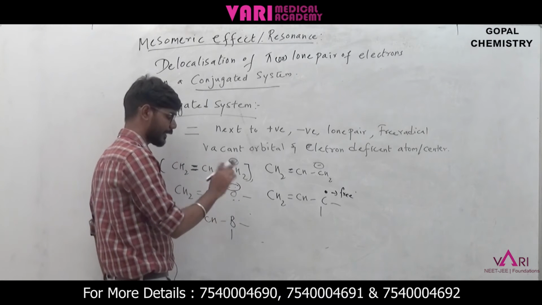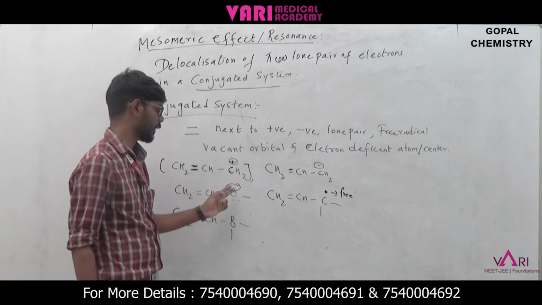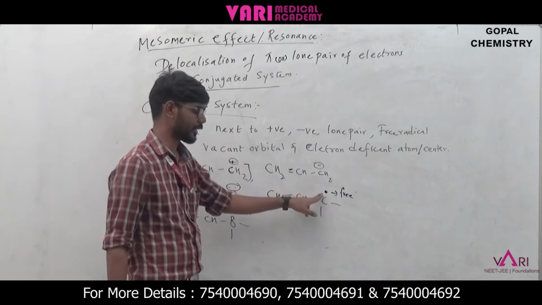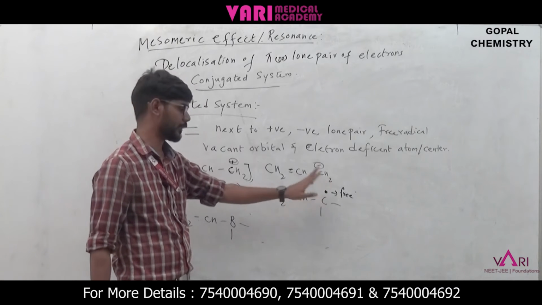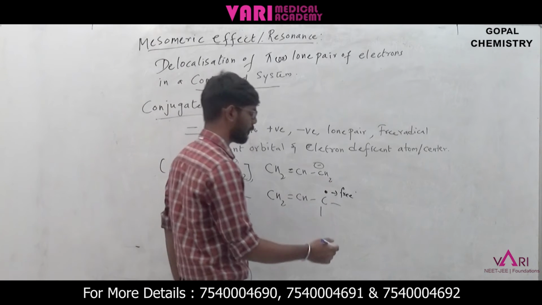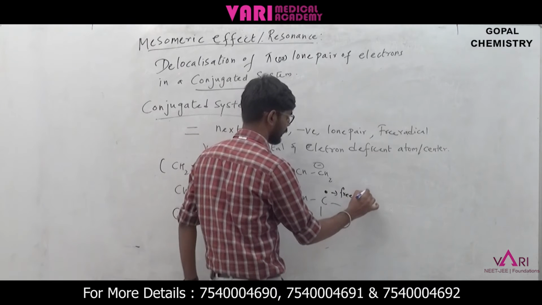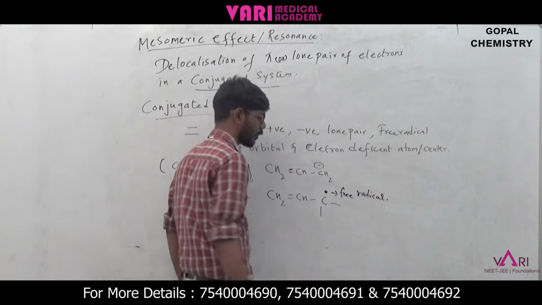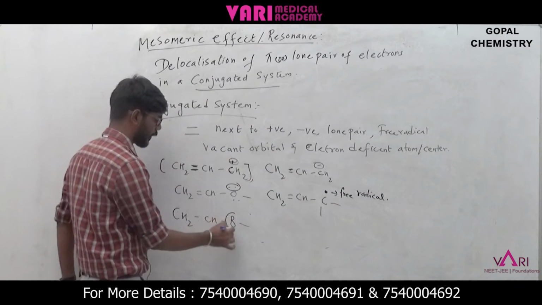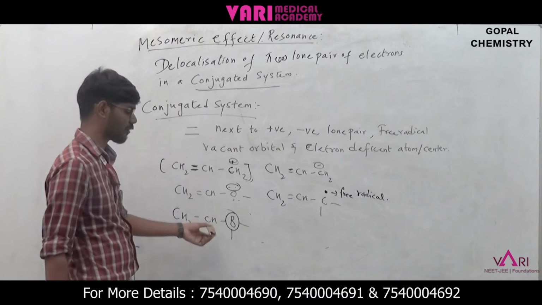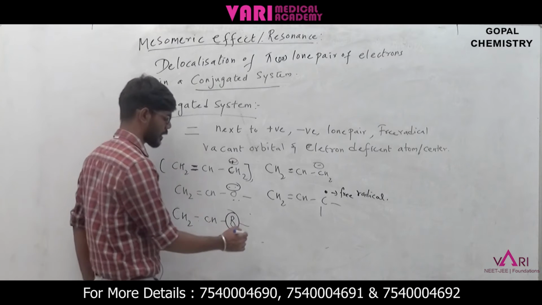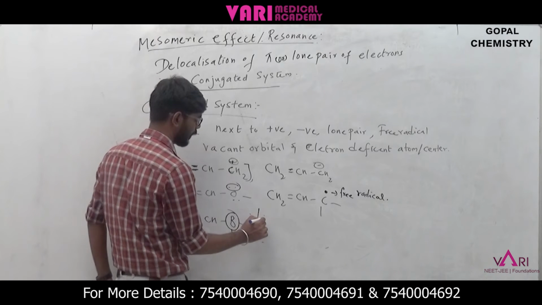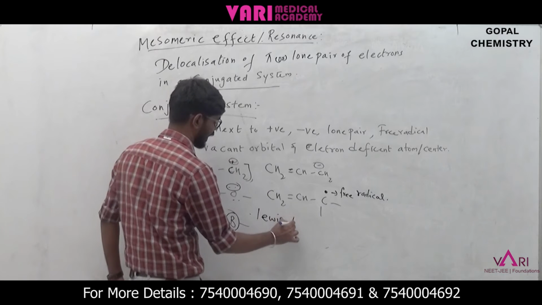A lone pair, the name itself says it's a pair, has two electrons. A lone electron means only one electron will be there. In chemical terms, we name this as a free radical. And boron compounds are electron deficient compounds, because boron can be considered a Lewis acid.